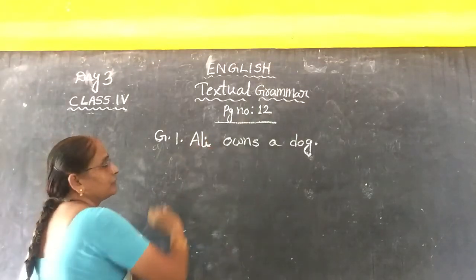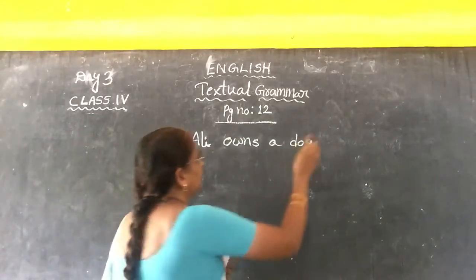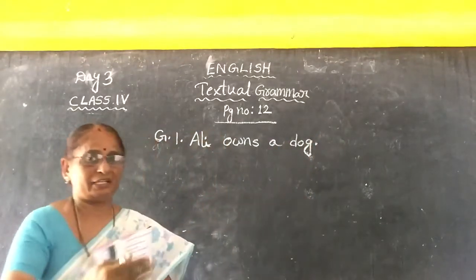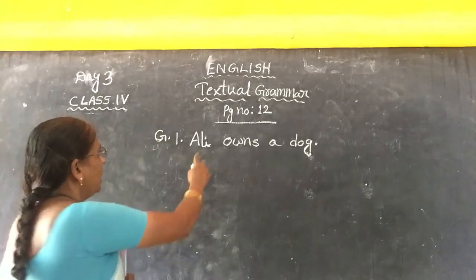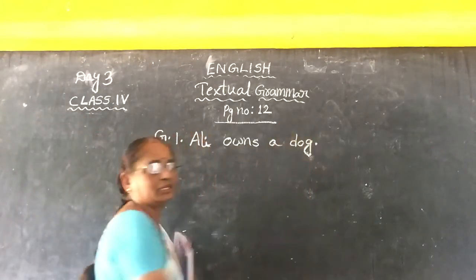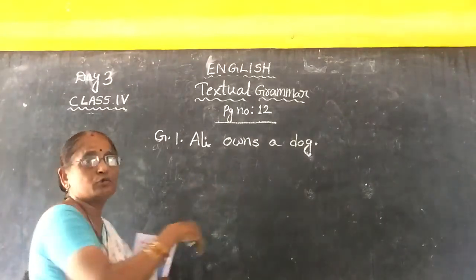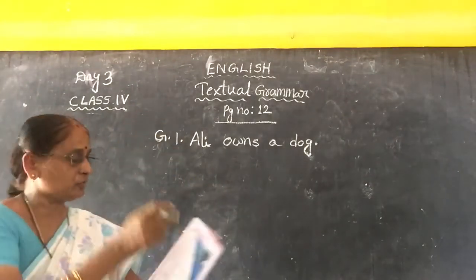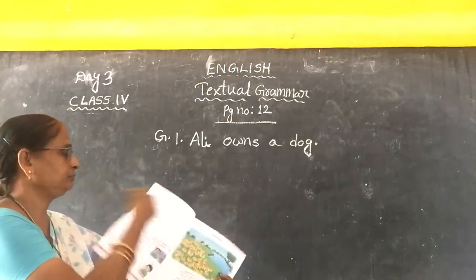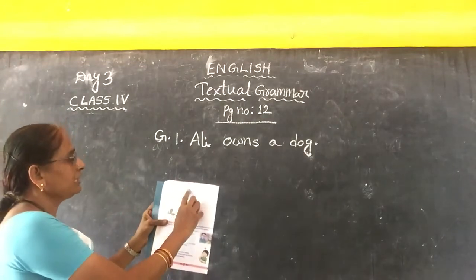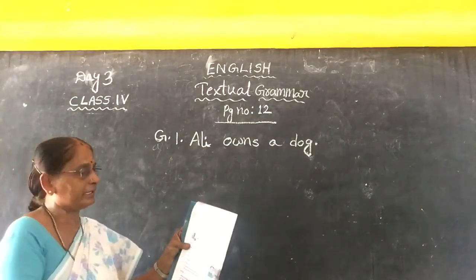Say, this is a declarative sentence. You are declaring, you are telling others. So, Ali owns a dog: declarative sentence or assertive sentence. This sentence you have to change into an interrogative sentence. See the heading here? Change the given sentences into interrogative sentences.